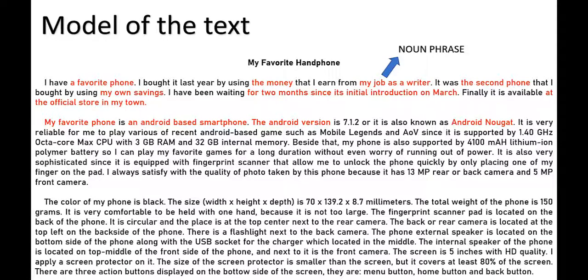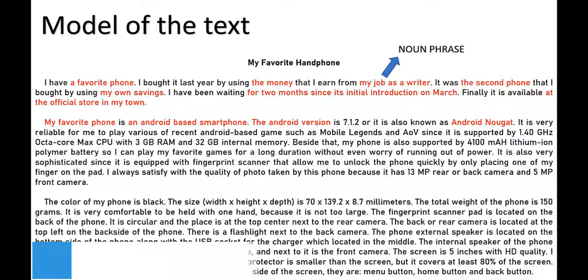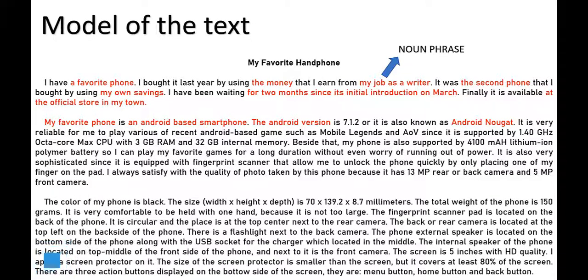Okay, my students, this is the model of the text. The title is My Favorite Handphone. You can see the words in the red color are the noun phrases, like a favorite phone, the money, my job as a writer, the second phone, my own saving, and etc. For the second and the third paragraph, I want you to find the noun phrases by yourself.